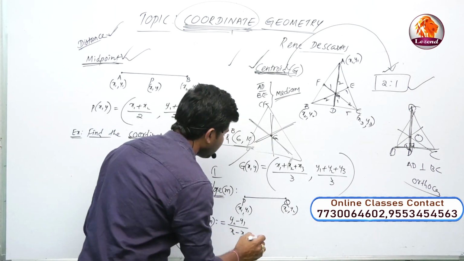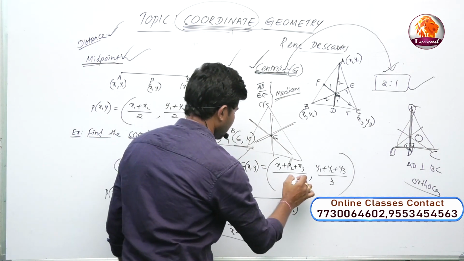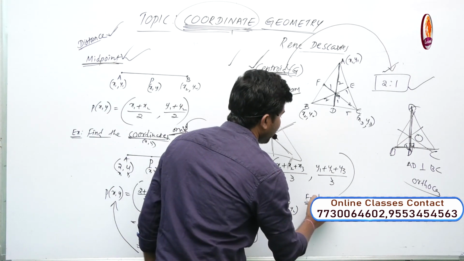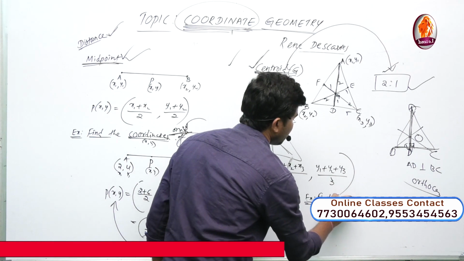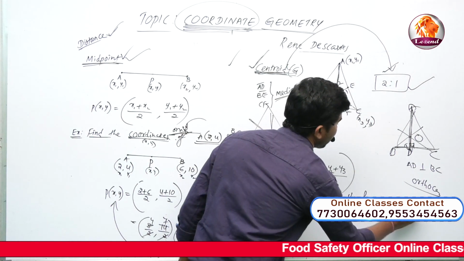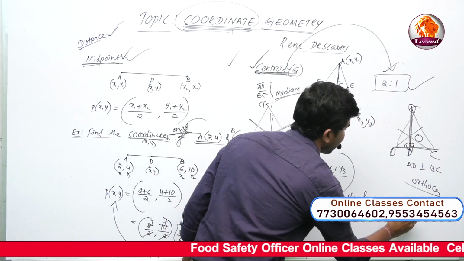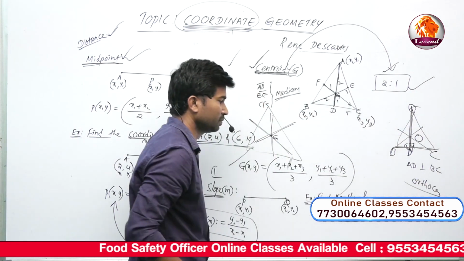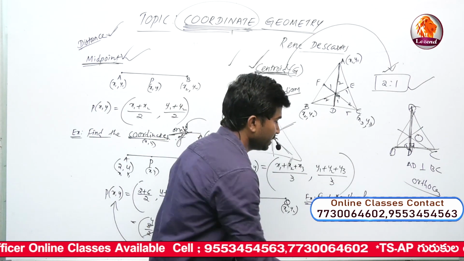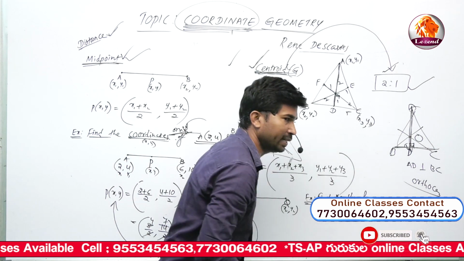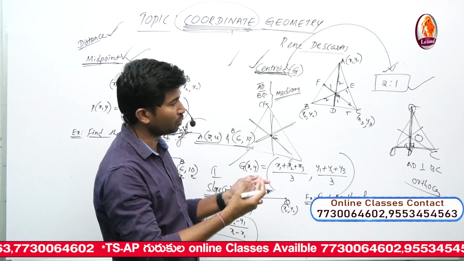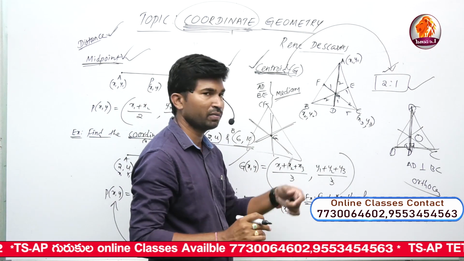Let me take an example. Find the slope of the given line segment formed by point A (2, 3) and point B (4, -5). Take the negative also, no problem. This is x1, y1, this is x2, y2. In examination you can use a pencil to indicate x1, y1, x2, y2, and after getting the solution, erase them.